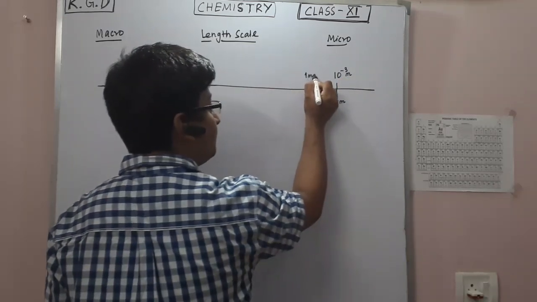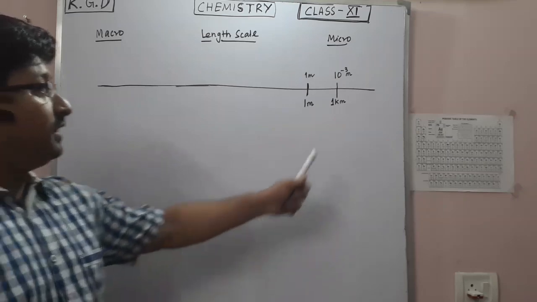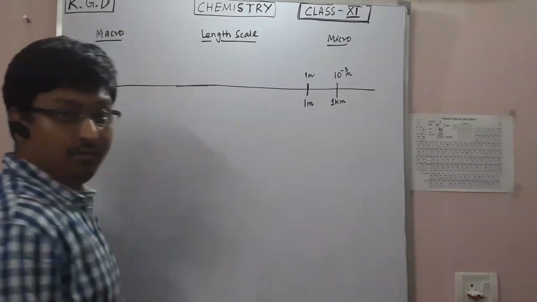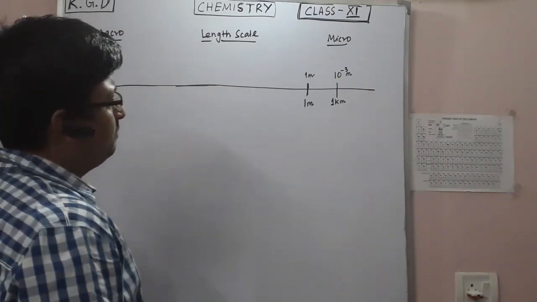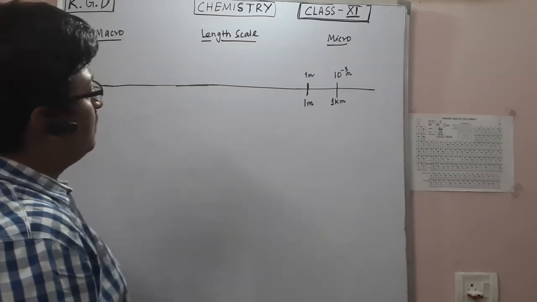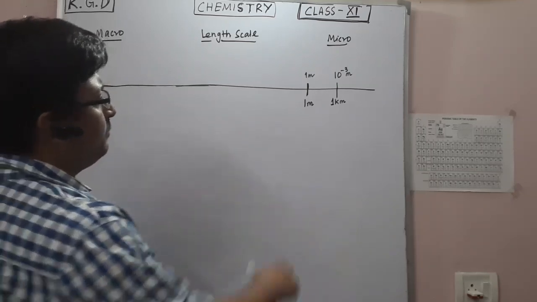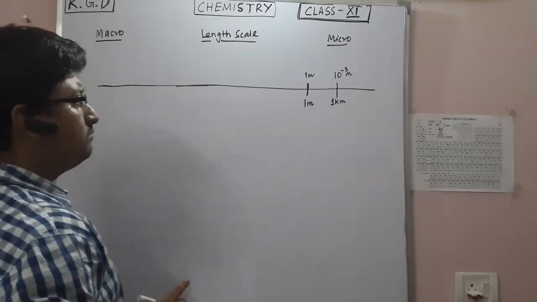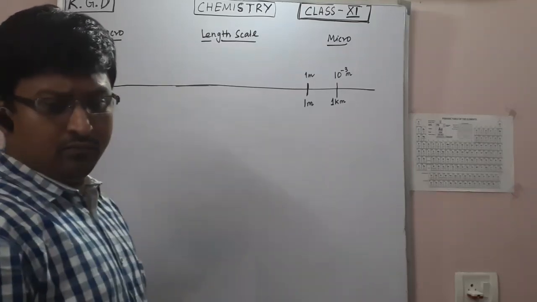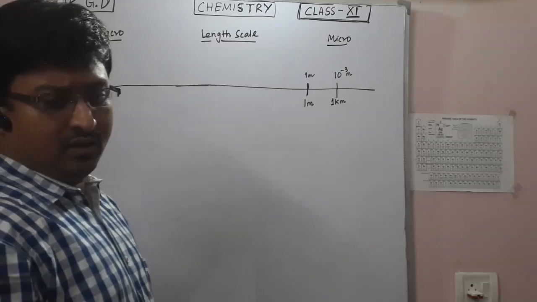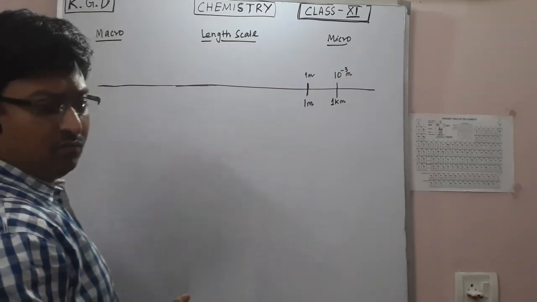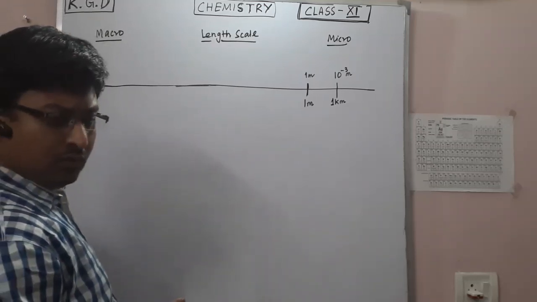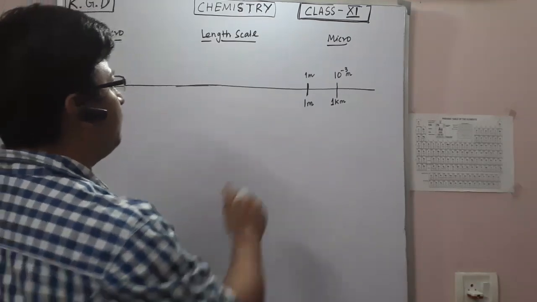Okay, this is 1 meter, right? So 1 kilometer is 10 to the power 3 meter. Fine.